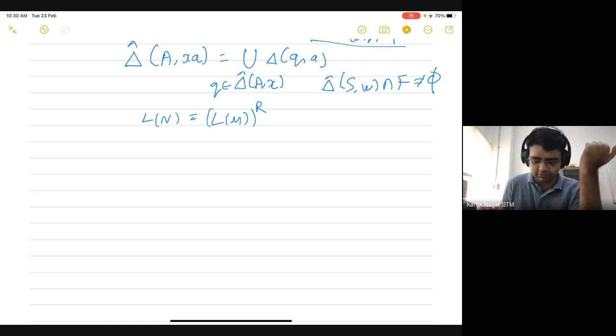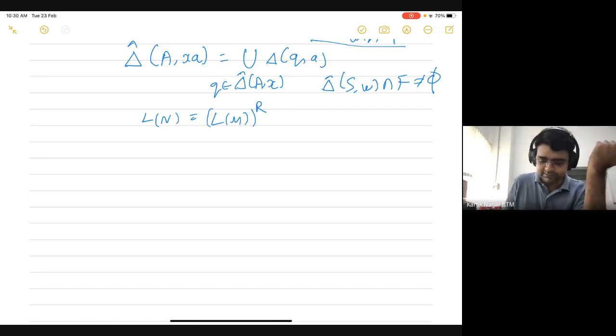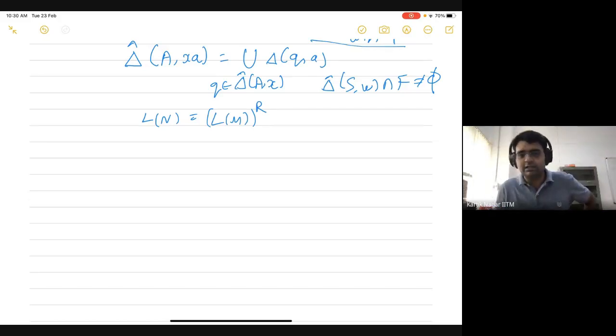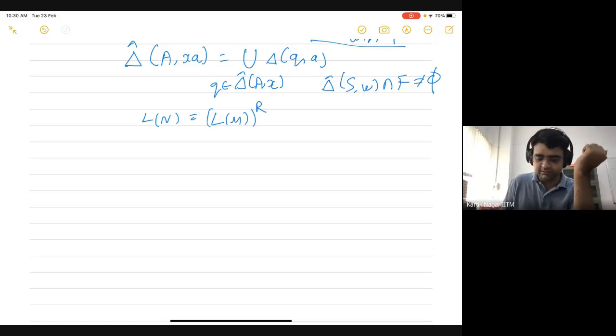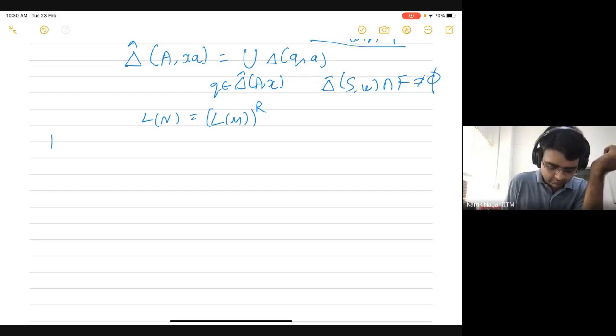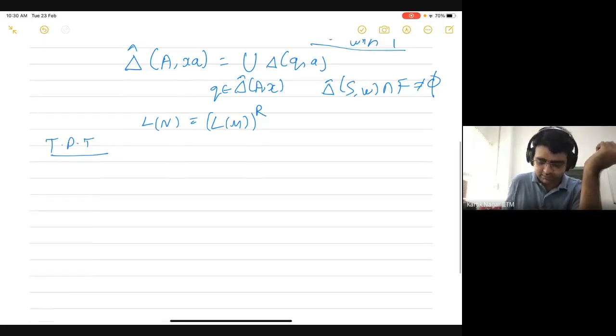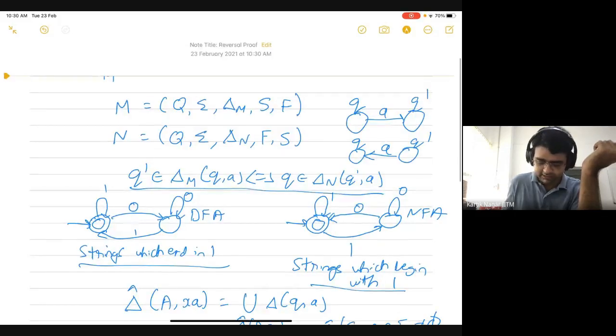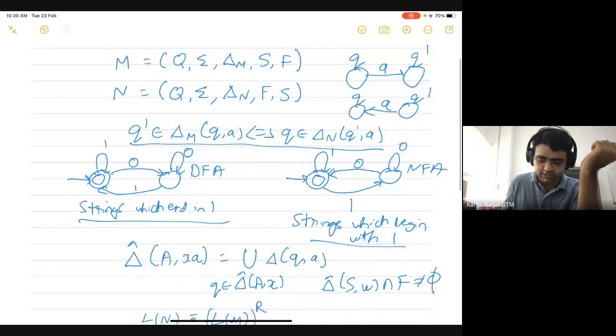This is what we want to show. So intuitively, what happens is that if you compute the extended transition function in M, it's sort of like the reverse of the extended transition function in N. So we will prove something that's very similar to how we defined the transition function of this NFA.